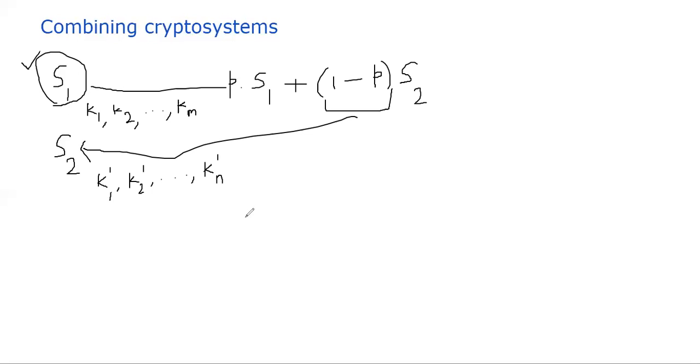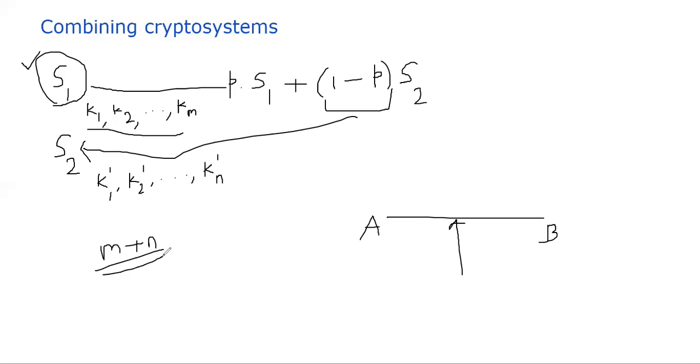For our purpose, let's assume that somebody is monitoring the traffic between Alice and Bob. Alice is the one encrypting the message using either S1 or S2 as the underlying crypto system. Eve, who is monitoring this channel, now has a bigger task. Eve has to try not just M possible keys, she has to try M plus N possible keys. There are M plus N possible keys in this crypto system.